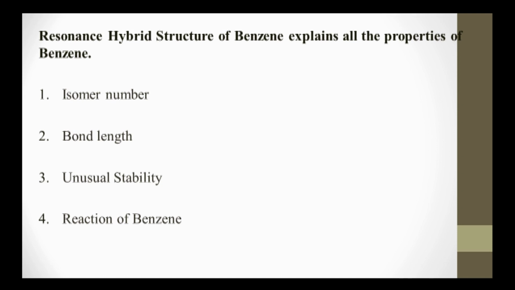This is due to the fact that in the former, that is in substitution reaction, the resonance stabilized benzene ring is retained, while the addition reaction leads to destruction of the benzene system. For example, addition of one molecule of hydrogen to benzene can destroy the benzene ring and form cyclohexadiene, which is less stable than benzene.